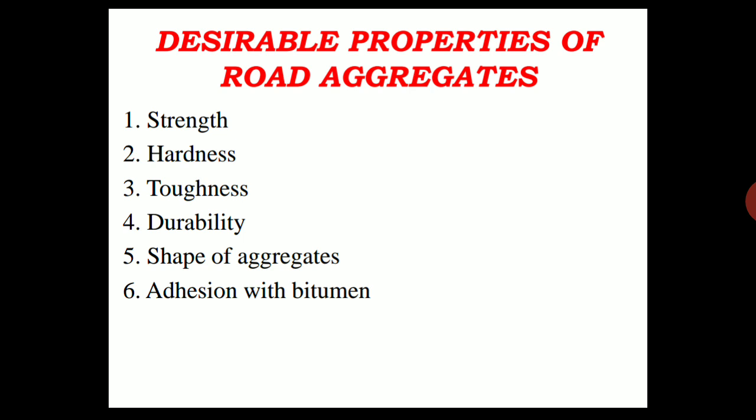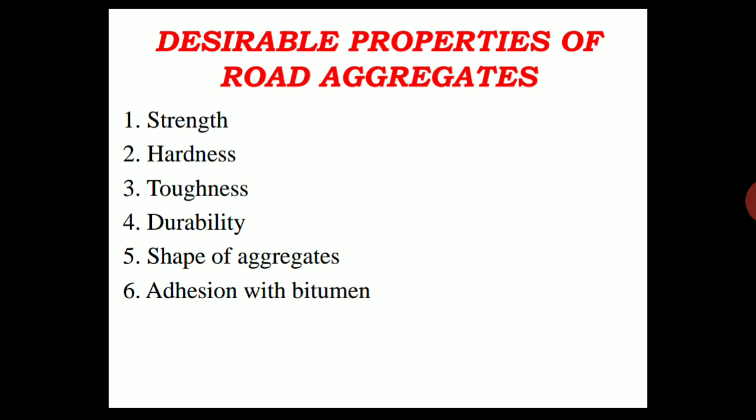Certain tests are there to find out this durability part, and the soundness test is one of them. Next one is the shape of the aggregate. Shape means the dimensions and also the overall structure of that aggregate. That part comes under the desirable properties.